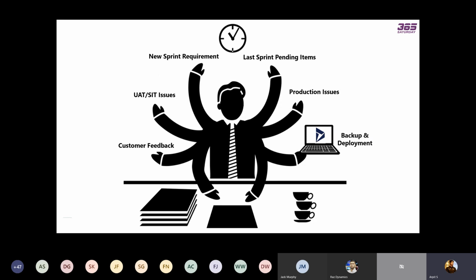It actually puts a lot of pressure on the developers that whatever they develop on the development instance, they have to quickly deploy on production as well. So obviously there should be some mechanism so that we can reduce the deployment effort of the developer, so that they can focus on the development activities.